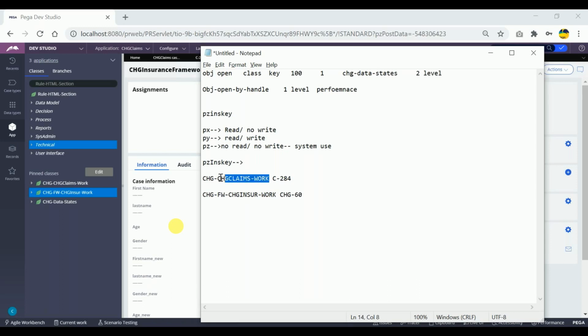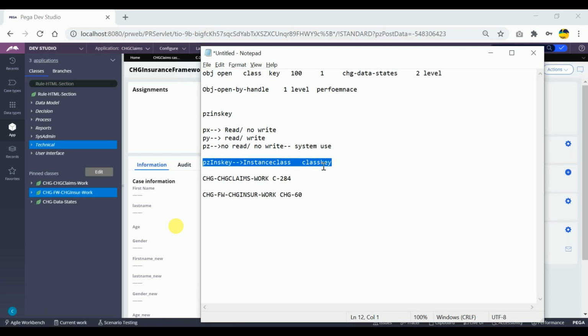Ultimately, we should be calling this the instance class. All the work object IDs are instances of the class groups, right? This particular work object ID is an instance of this class. This particular work object ID is an instance of this class. Based on this, we can define pzInsKey generically as instance class space class key. Correct? Can I define it like this? Both of you agree now?